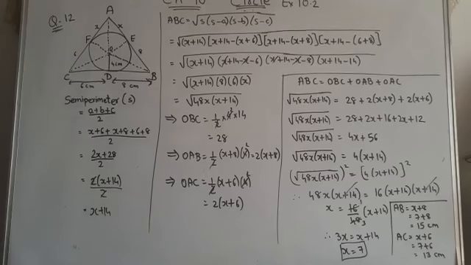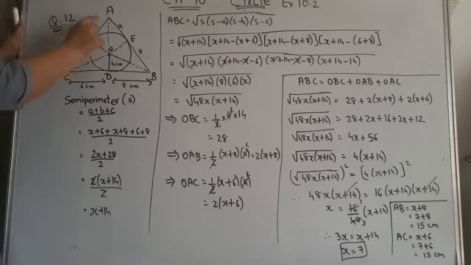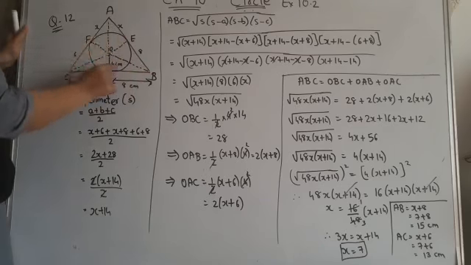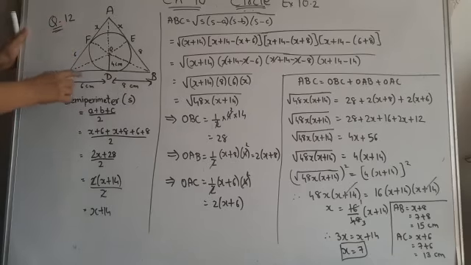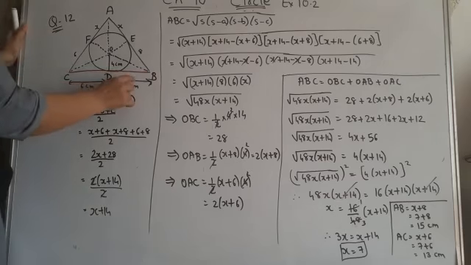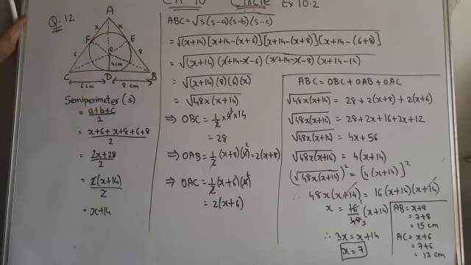Now children, here you can see this is a circle, and this is a point outside it. From this point C, CD and CF will be the same. Similarly, point A is outside the circle, so AF and AE will be the same according to theorem 10.2. Then B is a point outside the circle, so BE and BD are the tangents drawn from point B, and BE and BD will be the same. Now CD is 6, so CF will also be 6 according to theorem 10.2: tangents from the same point are congruent. Similarly, BD is 8, so BE will be 8.